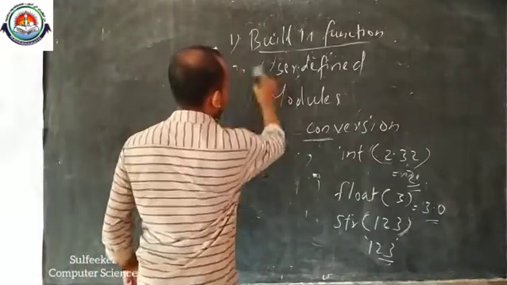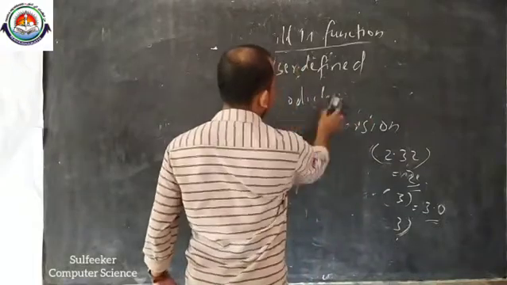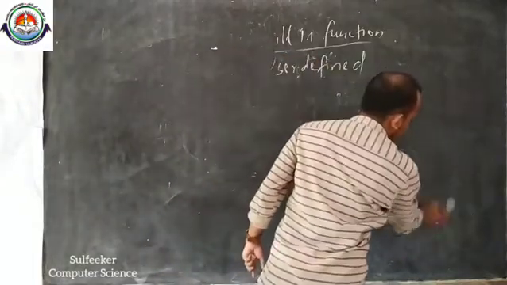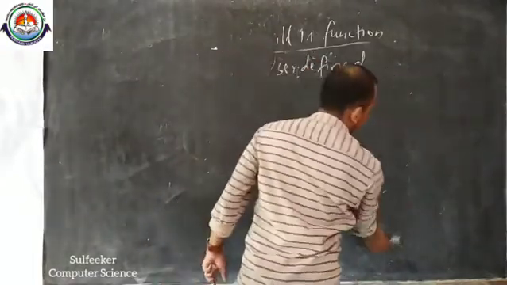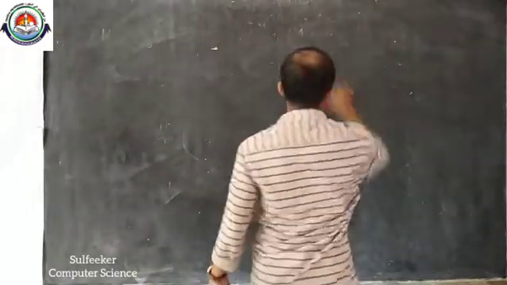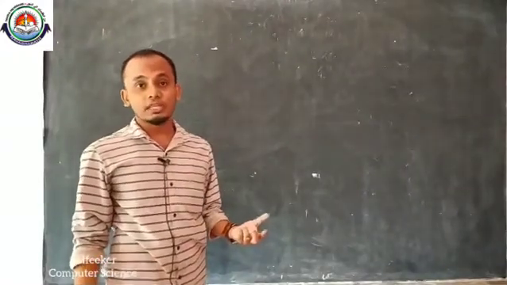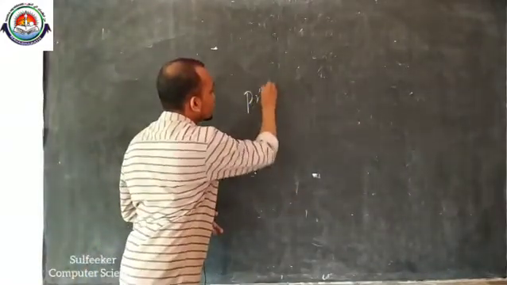String conversion. These are the different type conversion methods. Type conversion methods means built-in functions divided into different types. First one is type conversion method. Then another one, print, that we already discussed in the previous class. What is the use of print? It is also a built-in function.